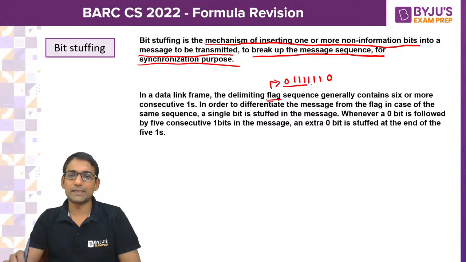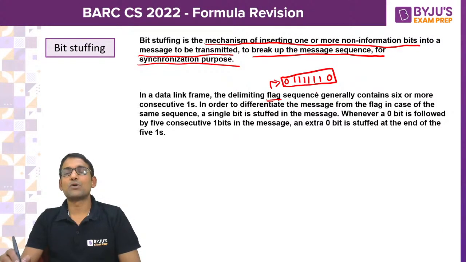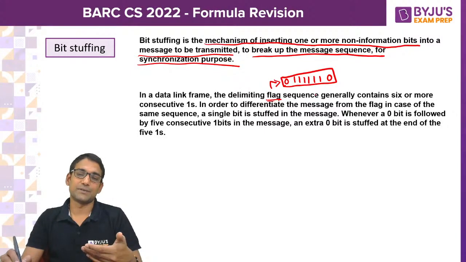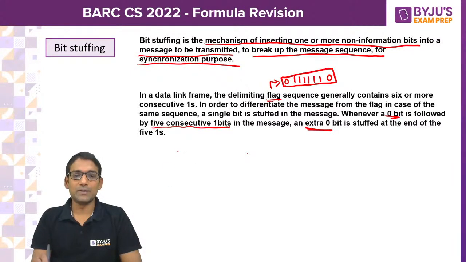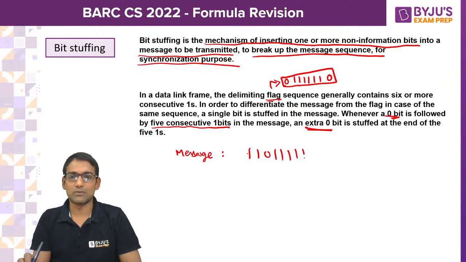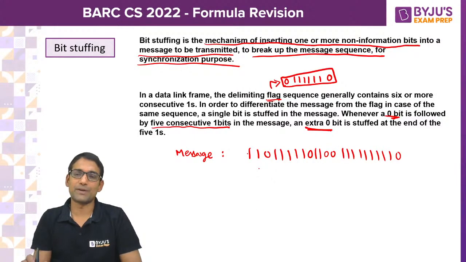So this 8-bit pattern is called a flag. In the message, if there are 5 consecutive ones after a 0, then what you do is an extra 0 is stuffed. For example, let us say the message to be transmitted is something like this: 110111111001111111110. Suppose this is the message to be transmitted.